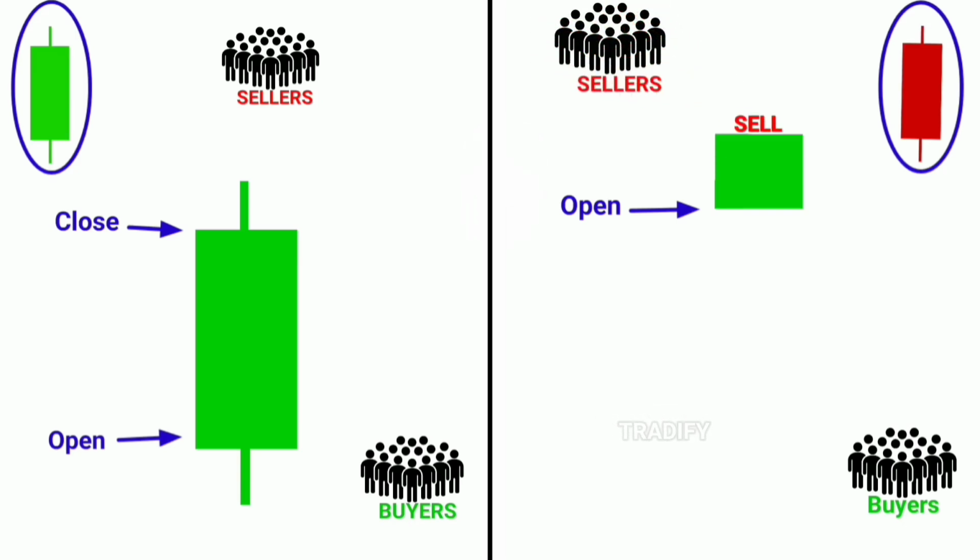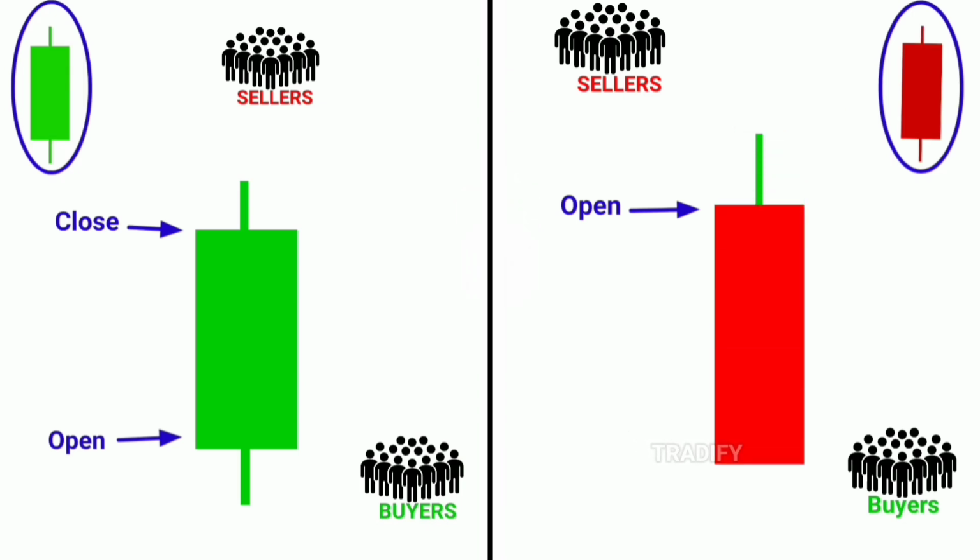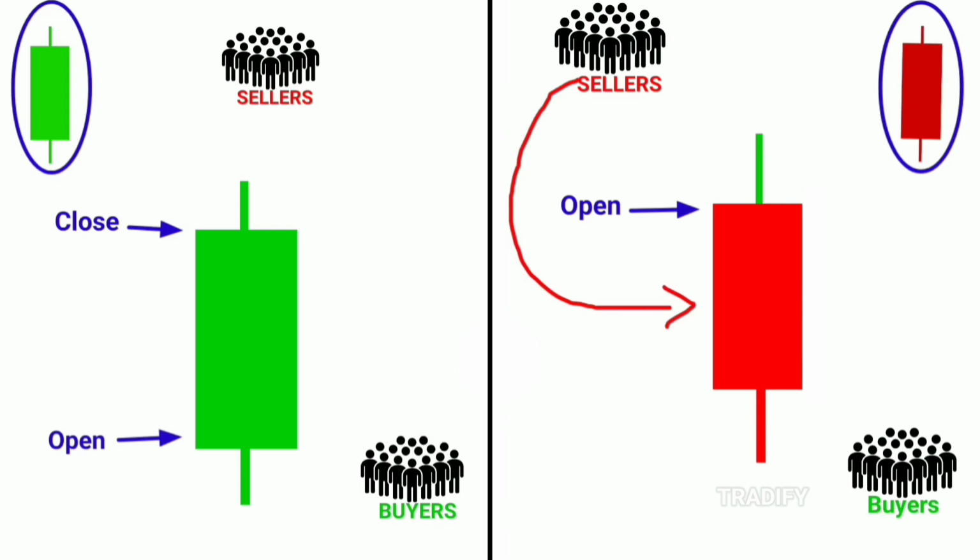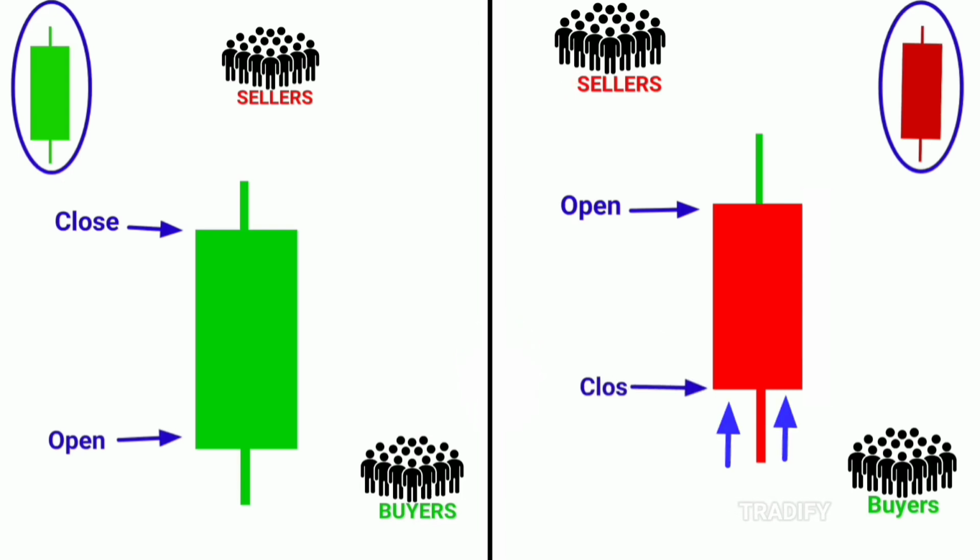As a result, supply increases and the price starts moving downward. When the price reaches a certain level on the downside, buyers once again become active and try to push the price back up. But this time, sellers don't allow the price to rise much because sellers are still actively selling. As a result, the price moves slightly upward and then closes around that point, forming our red candle.